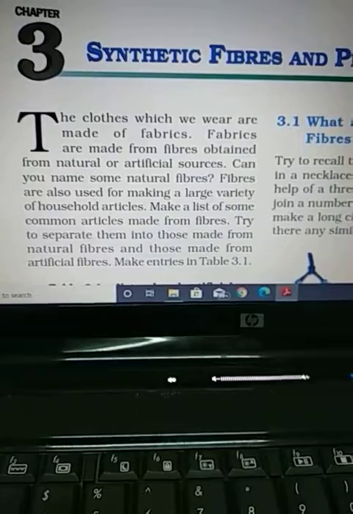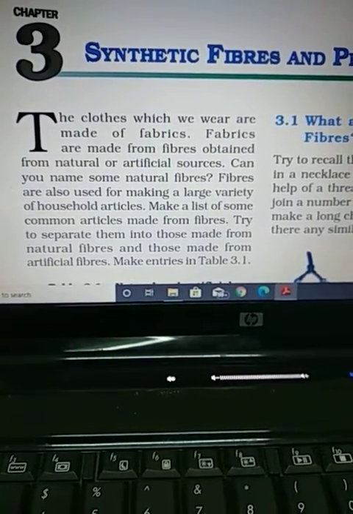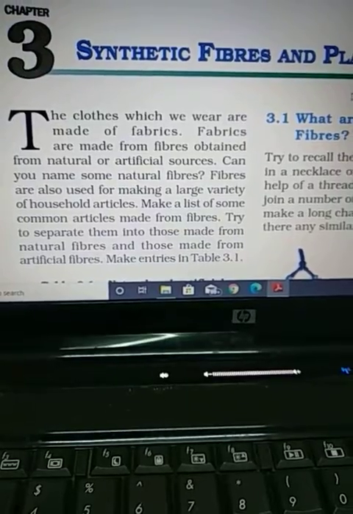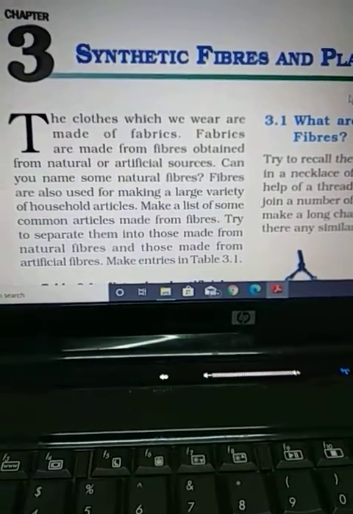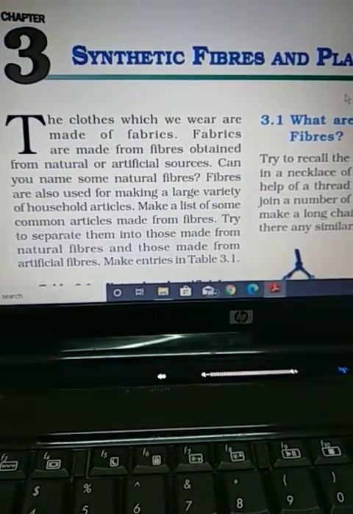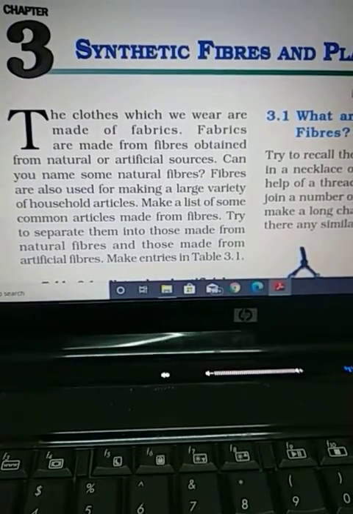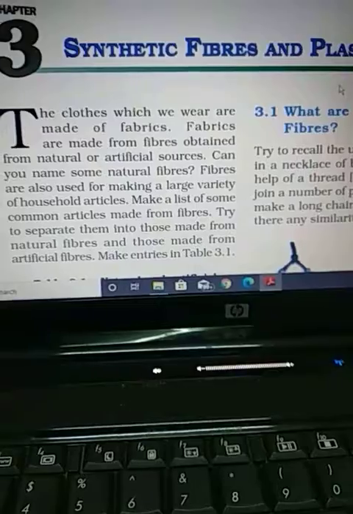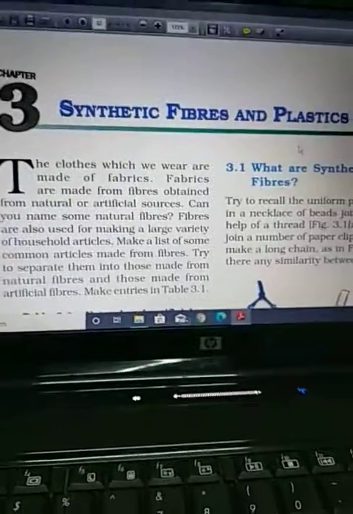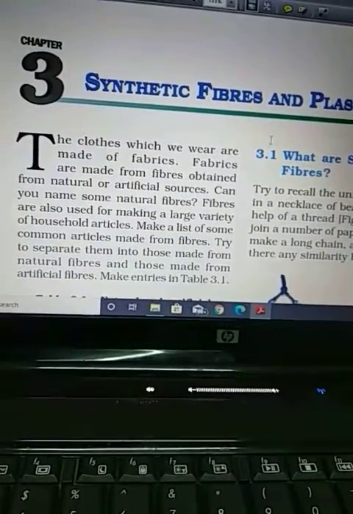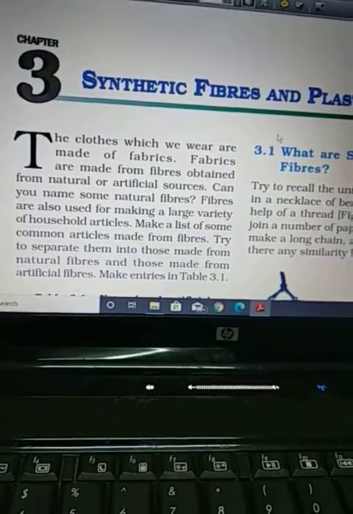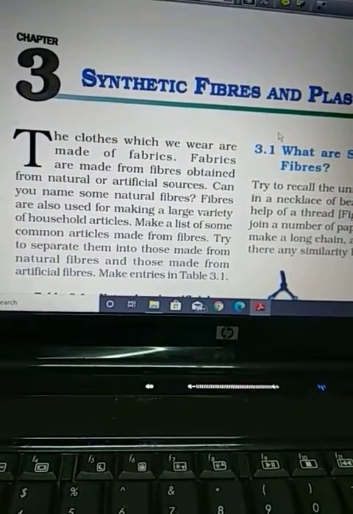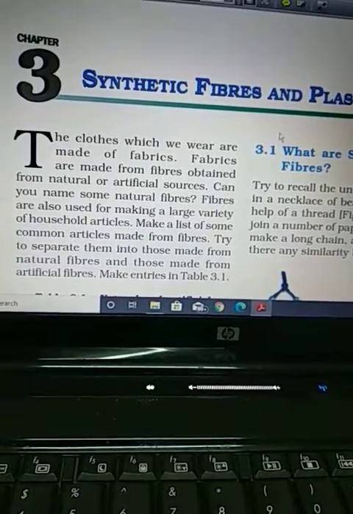But for the large population of the world, these natural fibers are not sufficient to give clothing to all the people. That's why we have to prepare fibers in the lab with the help of chemicals, and then we manufacture them in the factories. So in this chapter, mainly we focus on synthetic fibers and their significance, their merits and demerits also.